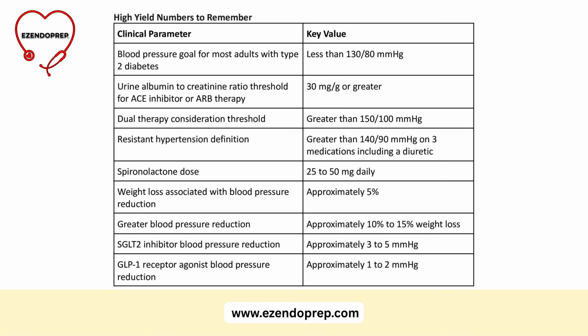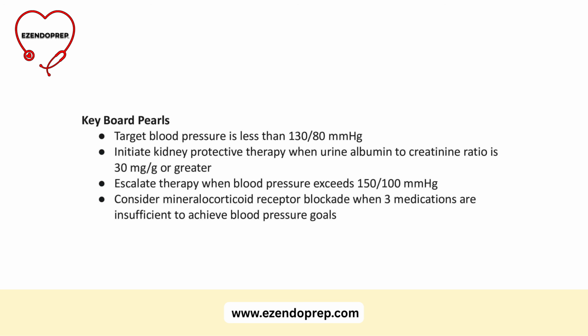SGLT2 inhibitor effect, about 3 to 5 millimeter reduction. GLP effect, about 1 to 2 millimeter mercury reduction. Again, target 130/80. Start kidney protective therapy at 30 milligram per gram. Escalate at 150/100. And think mineralocorticoid receptor blockade when 3 medications are not enough.